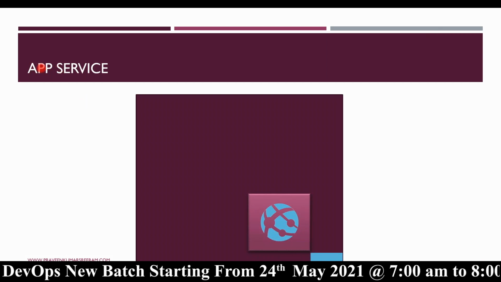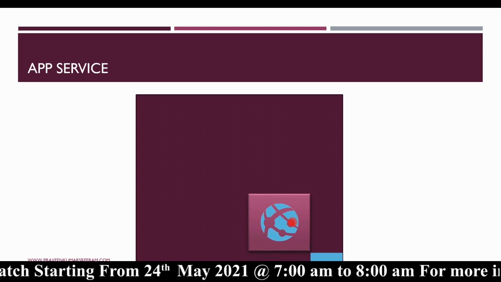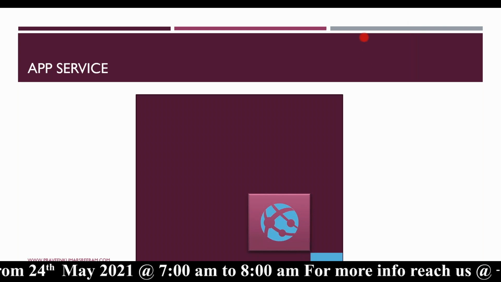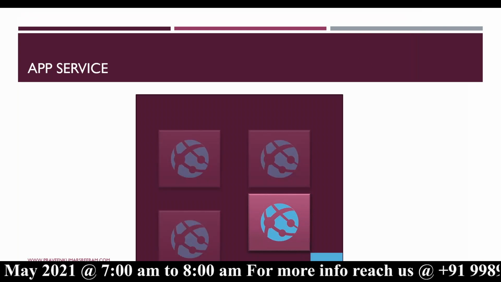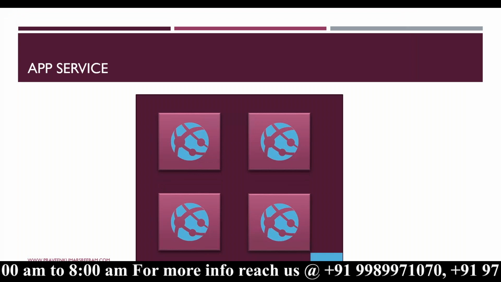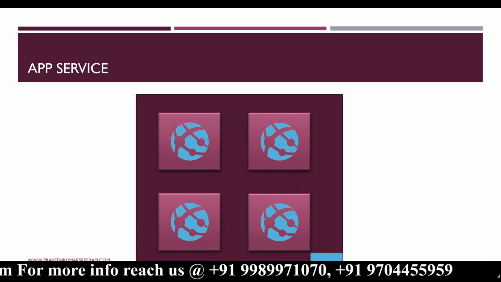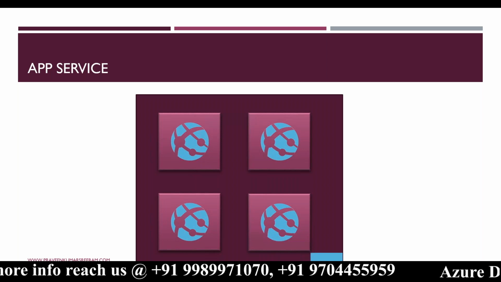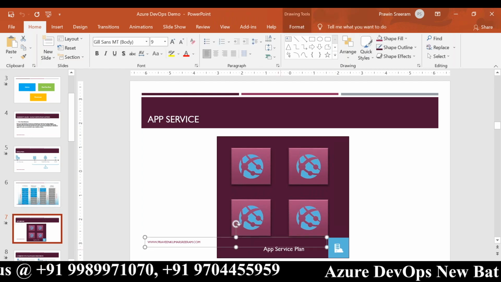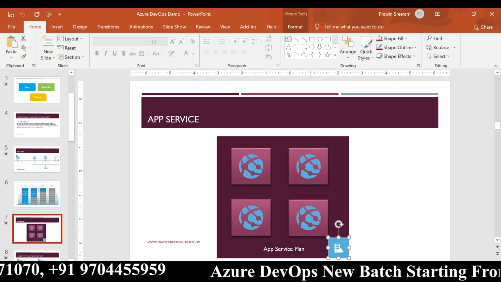Okay. So an app service plan can contain one or more app services like this, depending on the requirements. Okay. Let's first create an app service plan. I will explain what an app service plan is in a bit. But let's create an app service plan and then an app service. Okay.